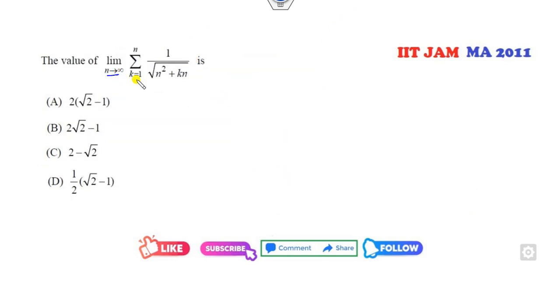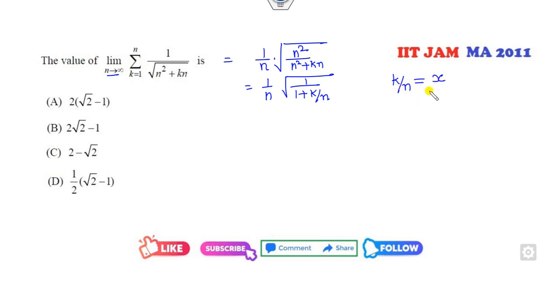Again you can see it's a limit and a summation. So I can write firstly in terms of 1 over n. I can write this as n square over n square plus kn. So I can write this as 1 over 1 plus k over n. I take k over n as x, dk as dx. So this value will be the integral of 1 over 1 plus x dx. What is the limit?